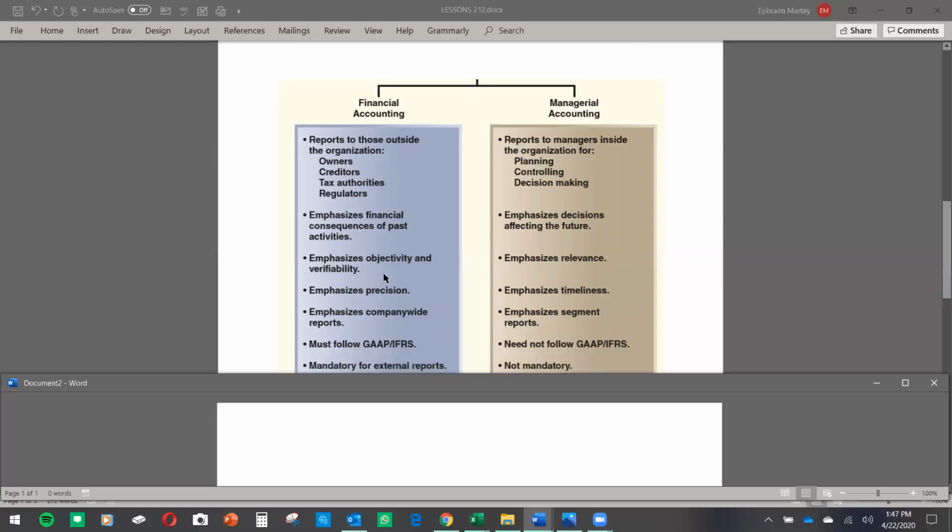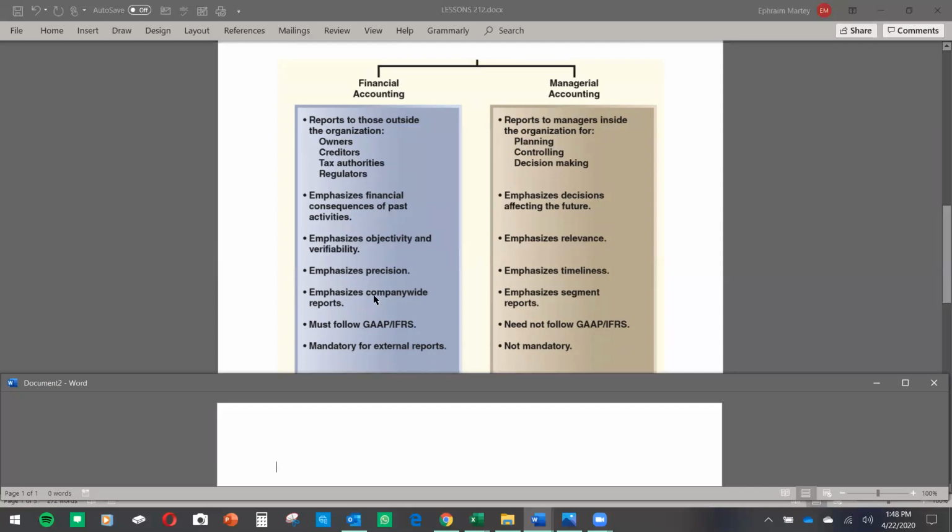In financial accounting, you emphasize objectivity and verifiability. Okay, so what has already happened, you verify. Does it represent faithful representation? Is it faithful? Is this information faithfully represented? That's what you do. Here you emphasize relevance, not necessarily verifiability, but what is going to make a significant impact on the company. That's how you emphasize relevance.